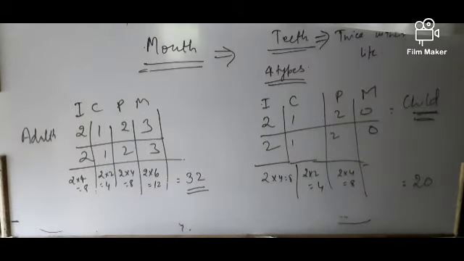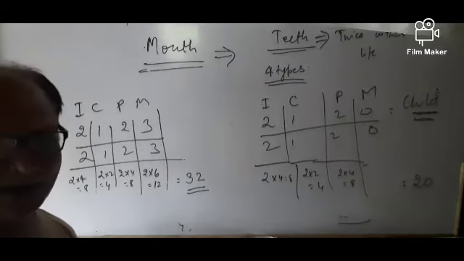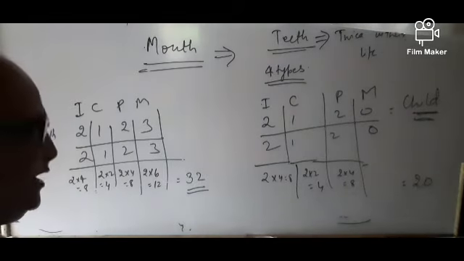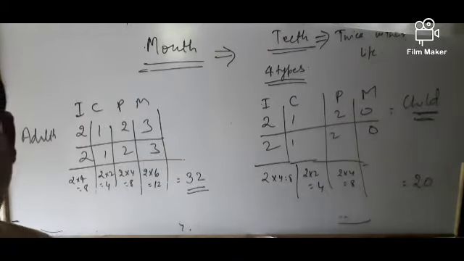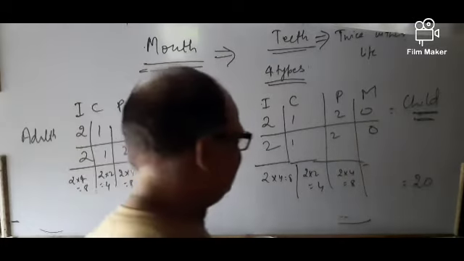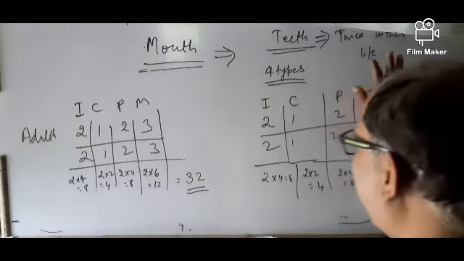Function of incisor, function of canine, function of premolar and molars. Let me quickly repeat: incisor is for biting and cutting, canine is for tearing, and premolar and molar are for grinding and chewing. So this is the function of your teeth.